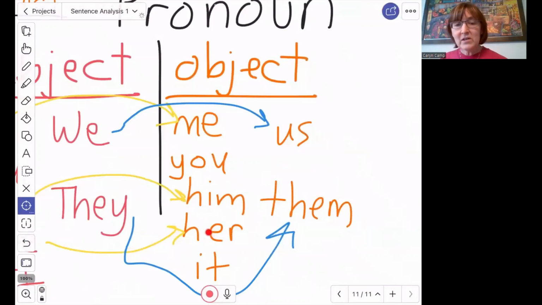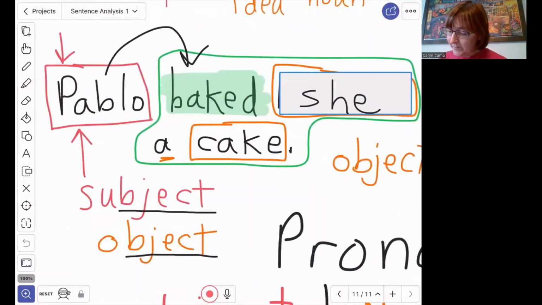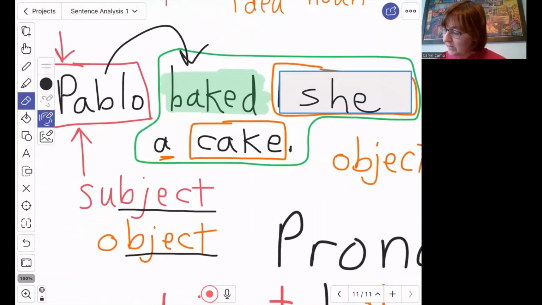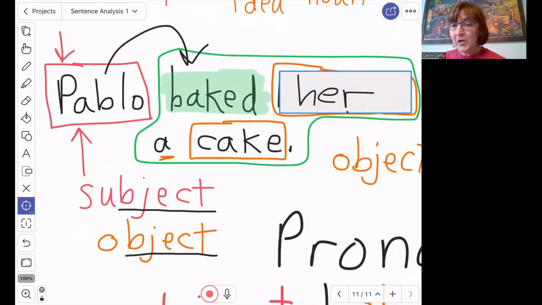And we can use her. So let's see if that seems better. Okay, let's try writing her. Pablo baked her a cake. Yes, that sounds better.